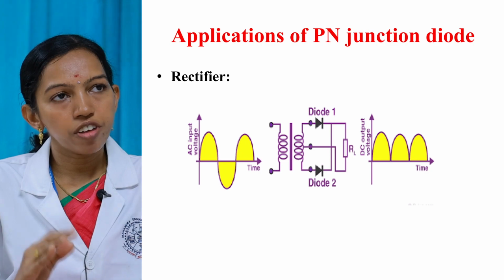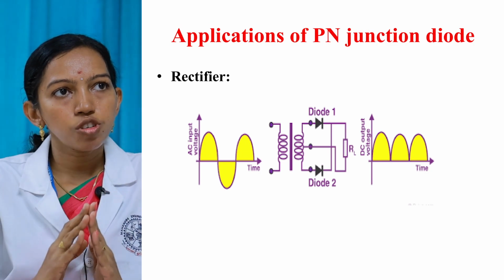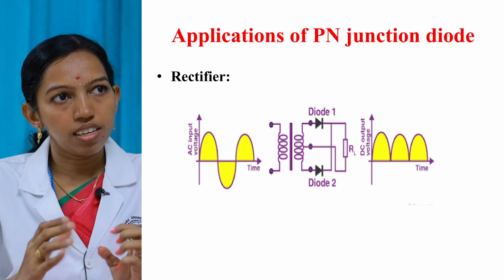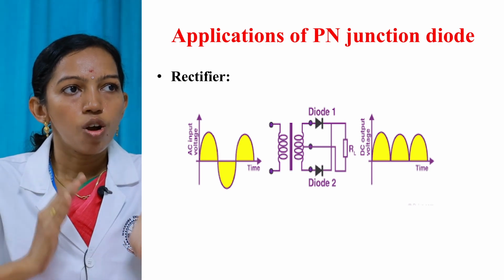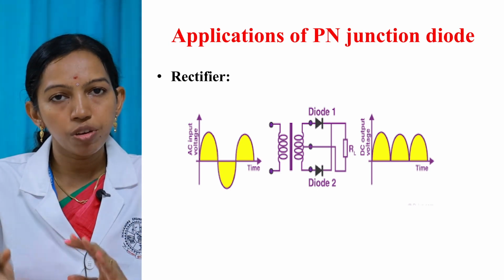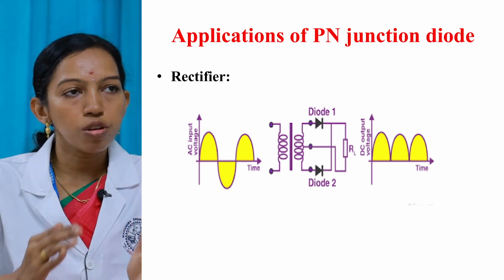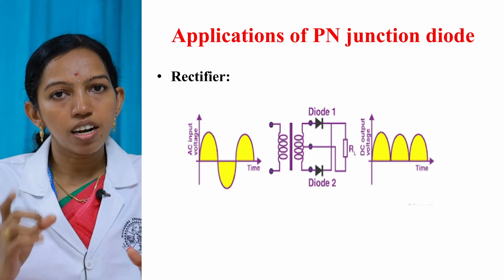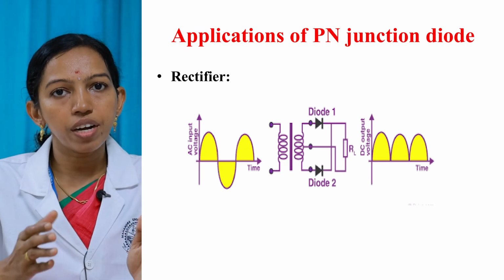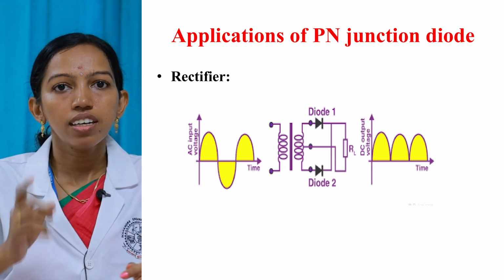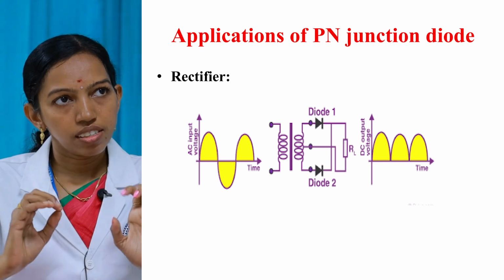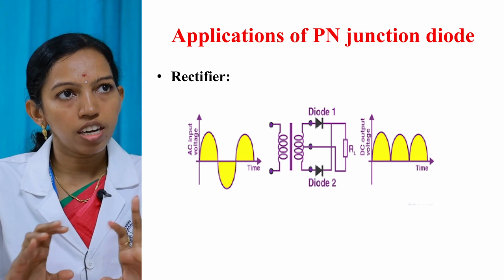Next is the application of the PN junction diode. The main application of the PN junction diode is in rectifier circuits. A rectifier circuit is an electronic circuit that converts alternating current to direct current. It is of two types, one is the half wave rectifier and the other is the full wave rectifier. In a full wave rectifier, both cycles are converted to direct current, whereas in a half wave rectifier, a single cycle is converted to direct current. In both rectifiers, PN junction diodes are used.